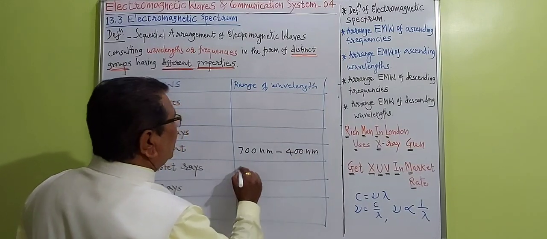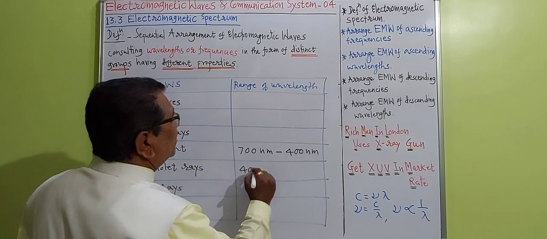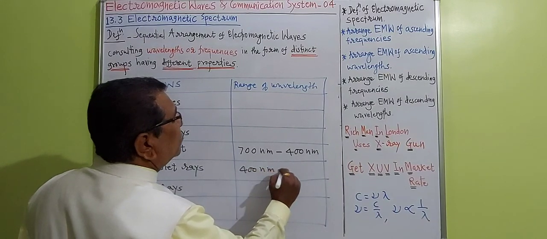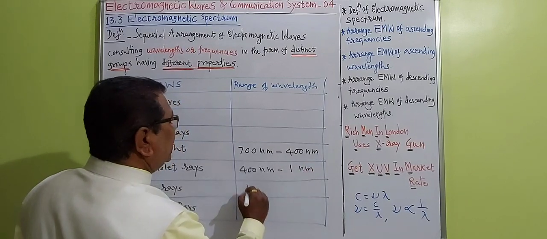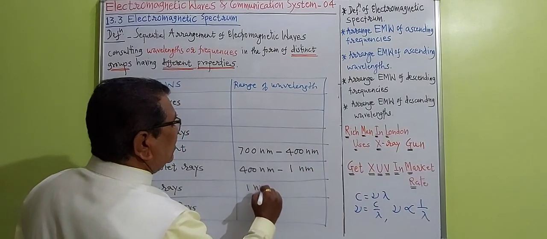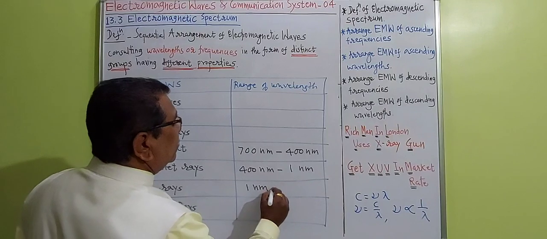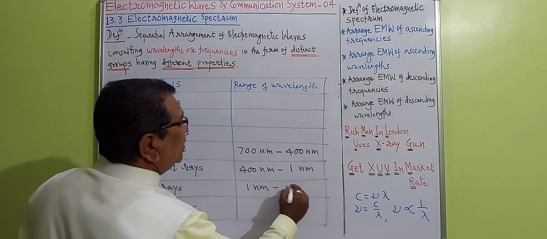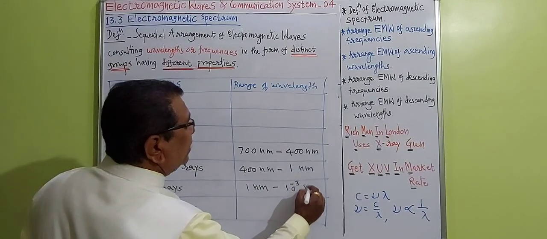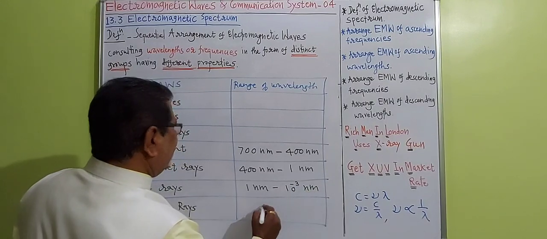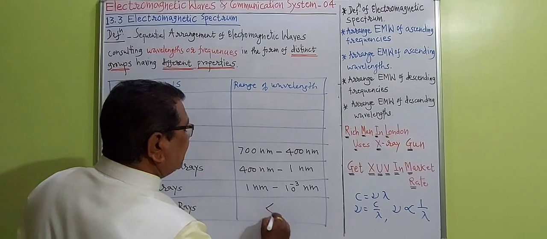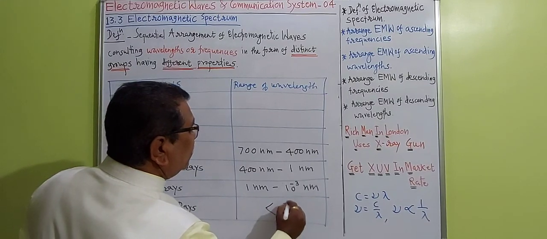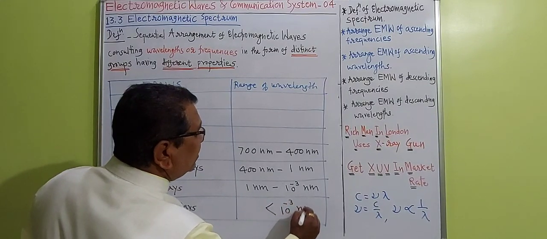Then write this 400 nanometer here. 400 nanometer to 1 nanometer. Write down this 1 nanometer here. 1 nanometer to 10 raised to minus 3 nanometer. And then the wavelength of gamma ray is less than 10 raised to minus 3 nanometer.